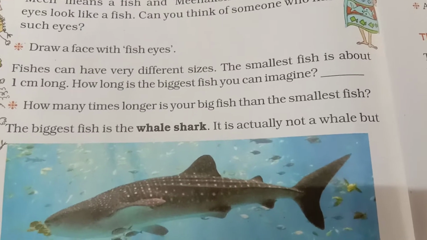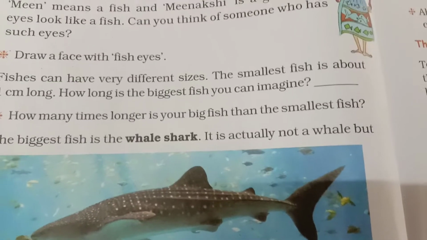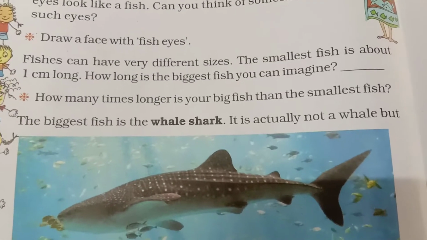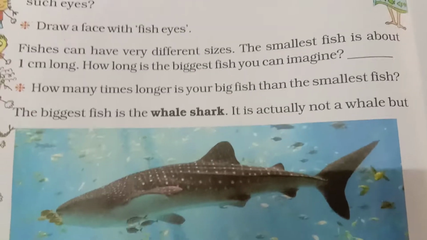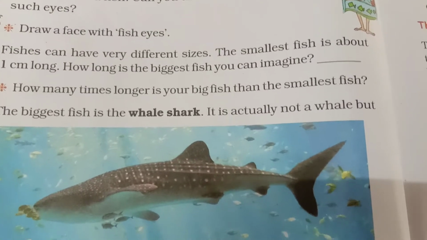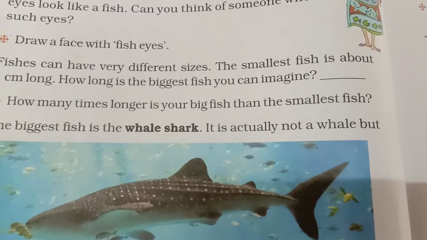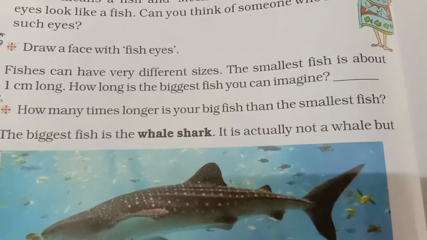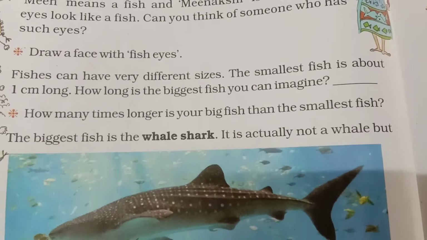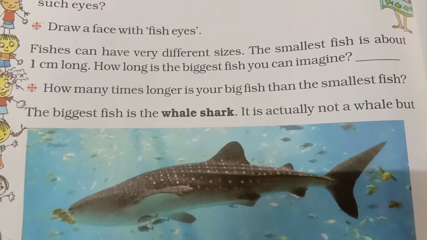If you find your biggest fish is 1 meter, then how many times longer is it? Yes, 1 meter is 100 centimeters. So it is 100 times longer than the smallest fish. If your biggest fish is 10 meters long, then how many times longer is it? 10 into 100, it is 1000 times longer.